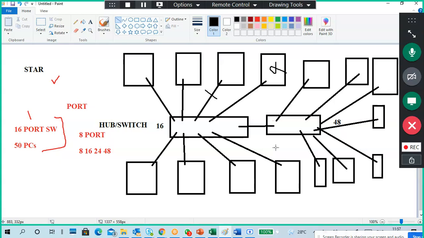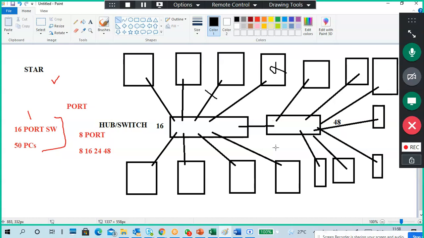Hybrid topology is actually star plus mesh. Different topologies together is called hybrid topology, sir. Star plus mesh, any two topologies mixed is a hybrid topology, right? Yes, mixing of two topologies is called hybrid topology. Hybrid means adding two different things.